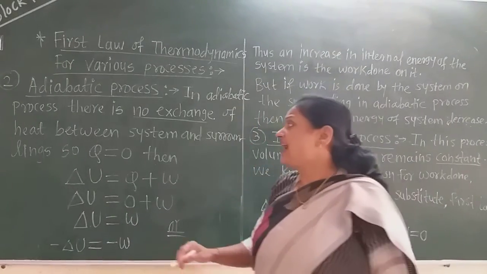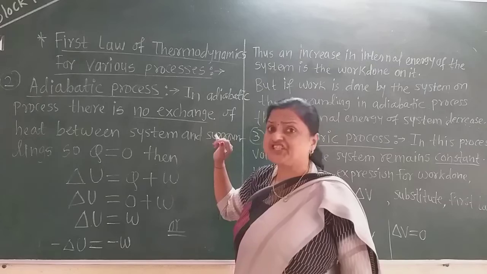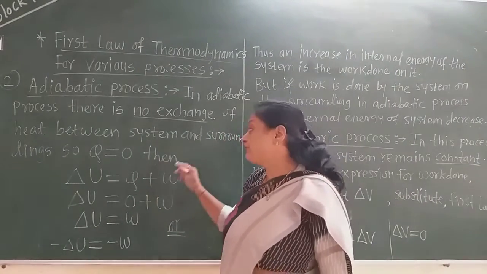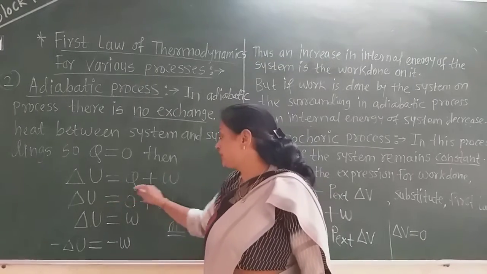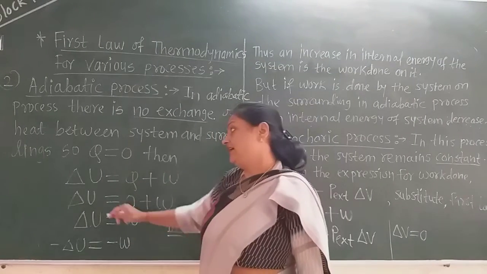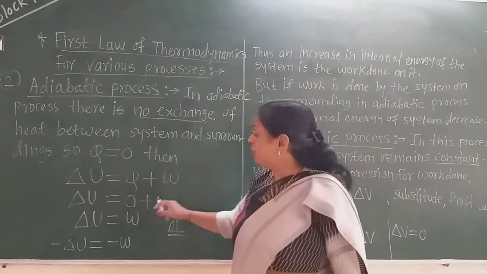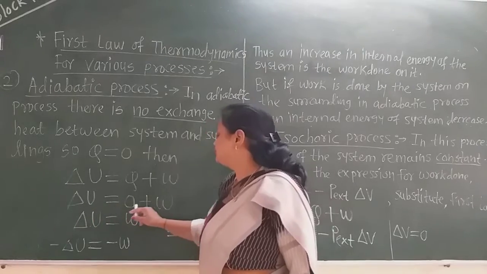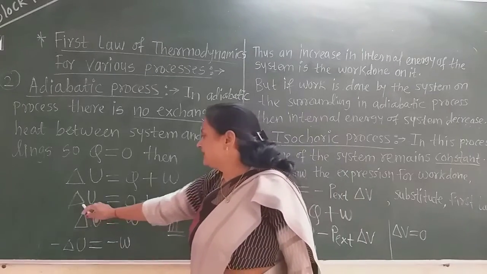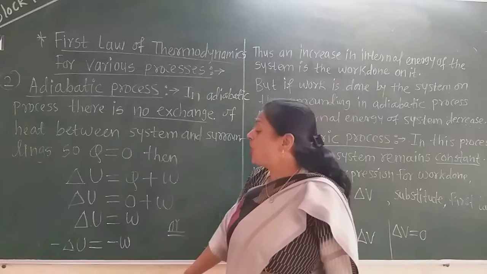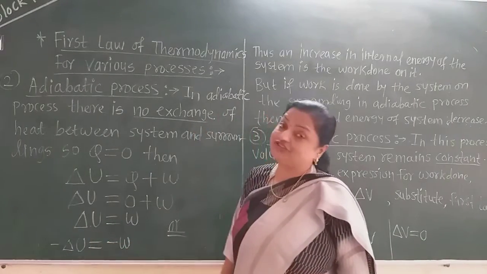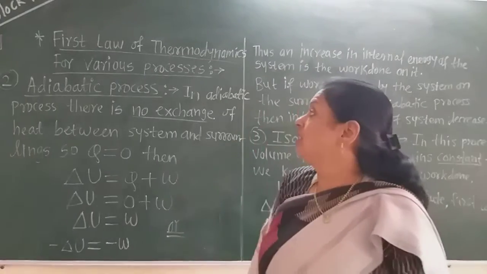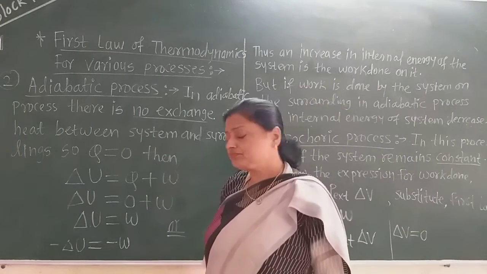Now see here, as there is no exchange of heat, Q is equal to 0 in that case. If we apply this to the first law of thermodynamics, delta U is equal to Q plus W. Substitute Q as 0, so delta U is equal to 0 plus W. So delta U is equal to W, or minus delta U is equal to minus W. Now these both are the equations for the first law in the adiabatic process.